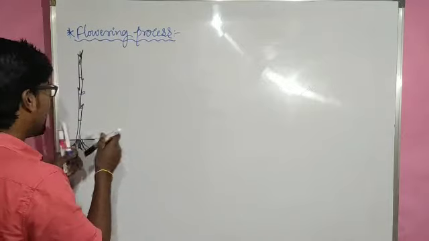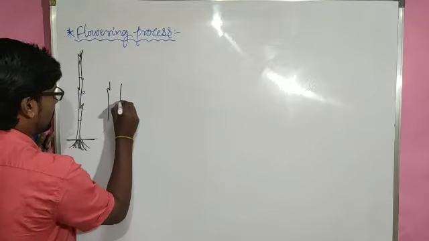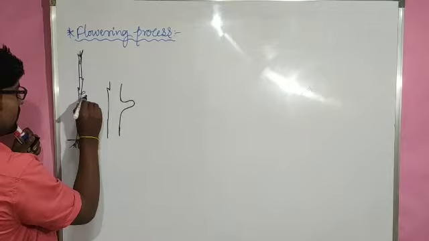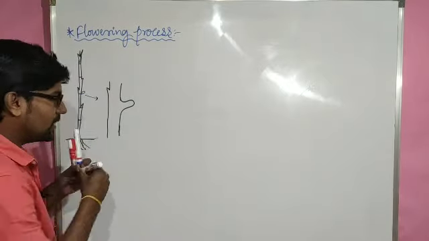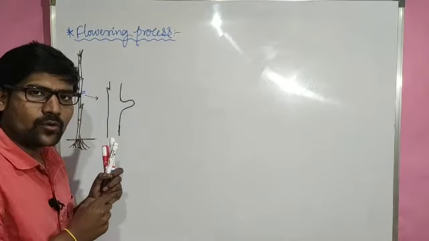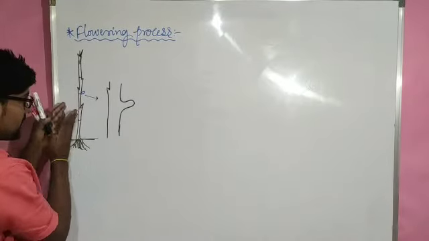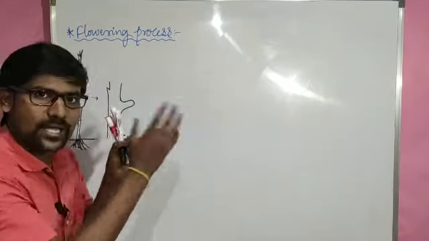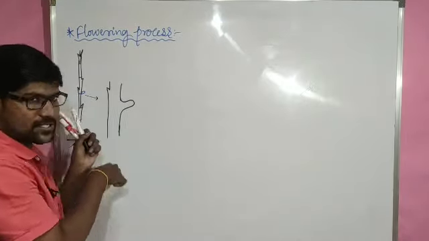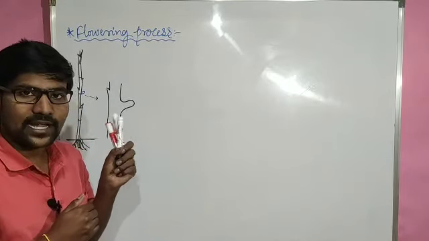And now let me enlarge the same portion. The same portion I have enlarged here. This is the meristematic tissue. Right now all the cells are active and dividing. Now this is also considered to be a branch of the stem. This is the main stem, and the side one, if it is growing, is a branch of the stem. So right now this is the branch of the stem. That means it is a part of the stem. What is the major feature of the stem? Presence of nodes and internodes, right?